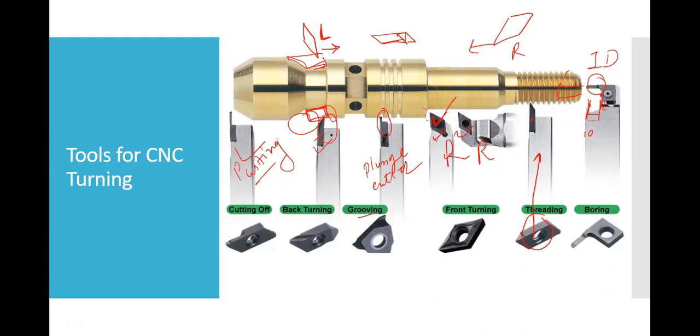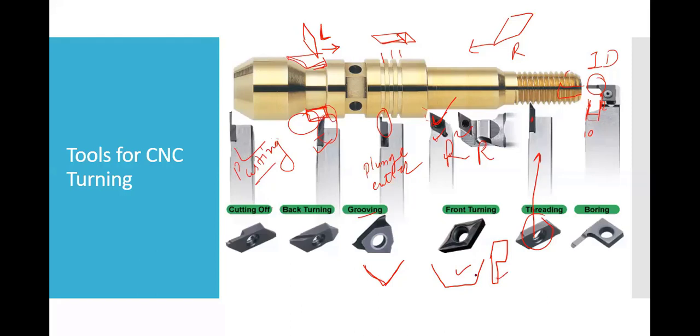Got it? Grooving means plunge, the other name is plunge cutter. A plunge cutter is used to groove certain parts. Here you can see there are three grooves: groove 1, groove 2, and groove 3. Is a groove tool used for angle grooves, like a V groove? Yes, you can do a V groove, but not exactly. A V groove can be of this type as well as of this type. This type of V groove can be done using this type of plunge cutter.